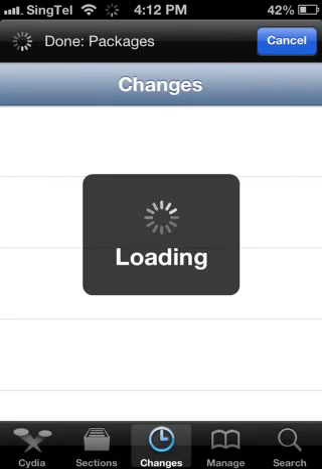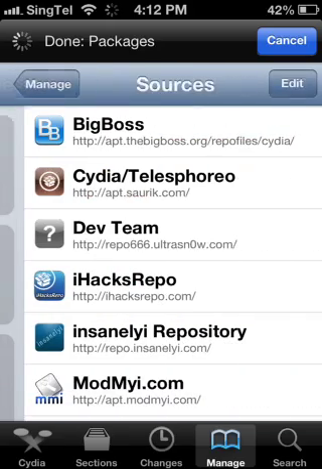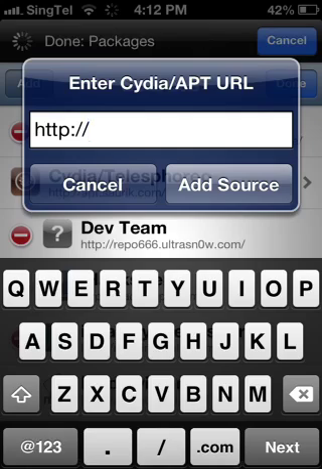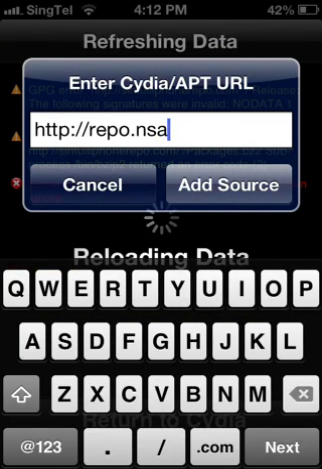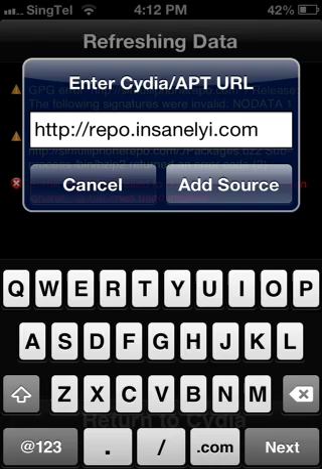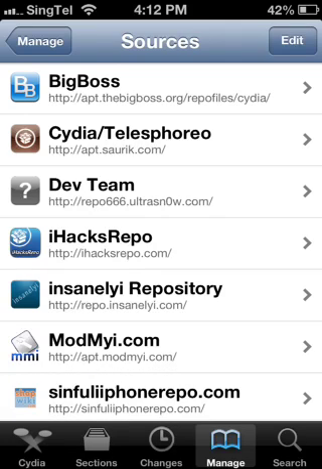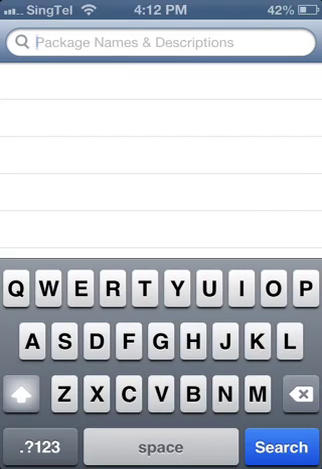Okay. Go to your manage. Go to your sources. Edit and add. Repo dot insanely dot com dash at this source. At that source, then go to your search and search for the